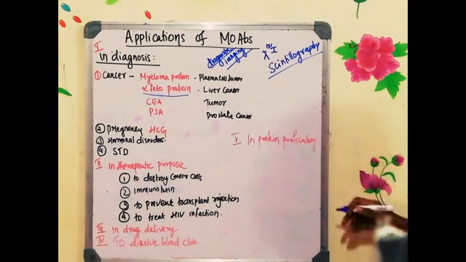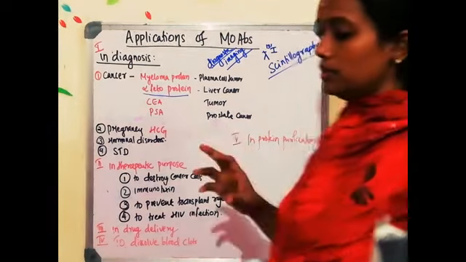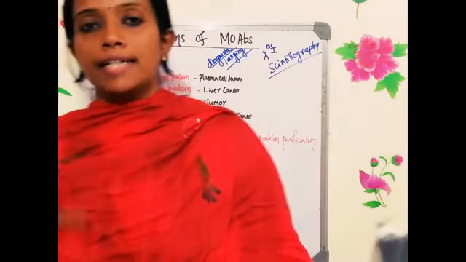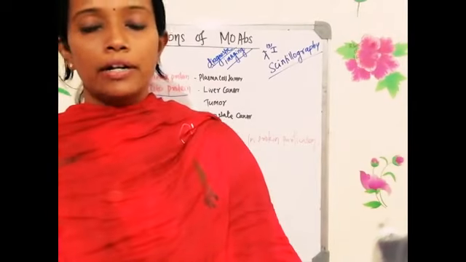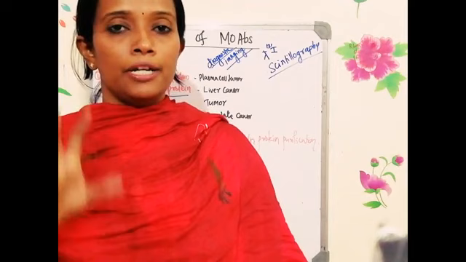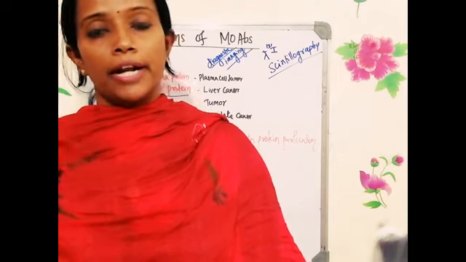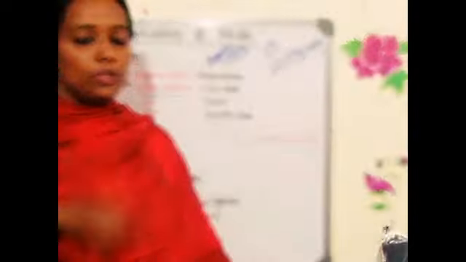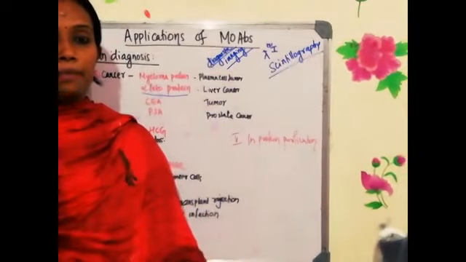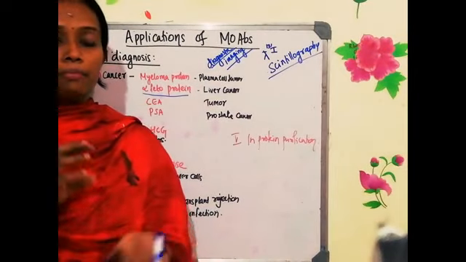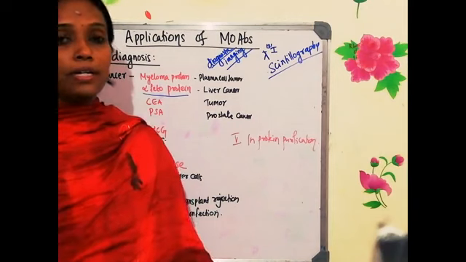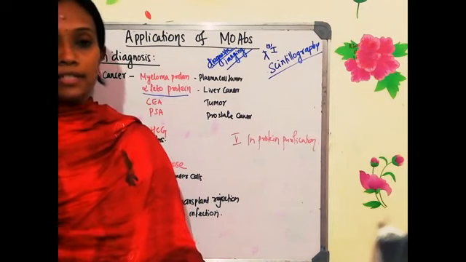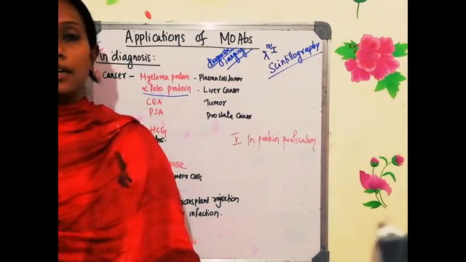The use of monoclonal antibody is used in diagnosis of different cancers. The method is known as diagnostic imaging. What do you do in diagnostic imaging? Monoclonal antibody will be tagged with a radioactive isotope. The commonly used one is iodine-131. Inject into the patient if they have that particular antigen. Monoclonal antibody binds there and the radioactivity will be seen. So if the radioactivity is seen, that means they have the cancer.